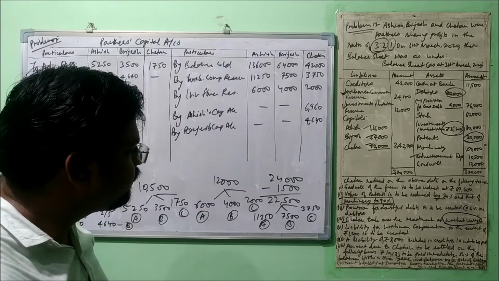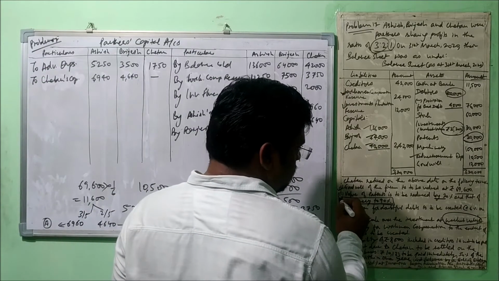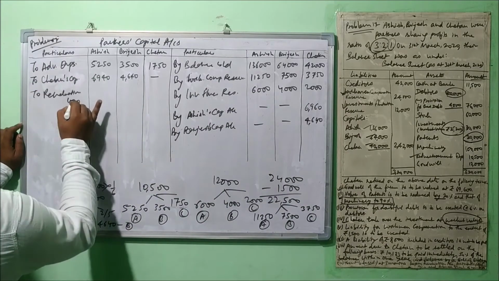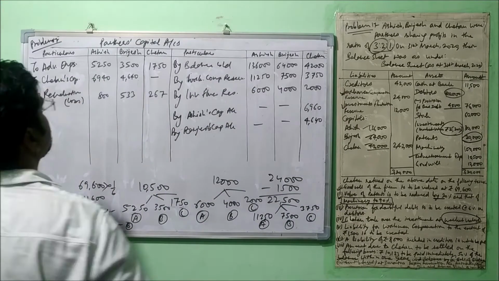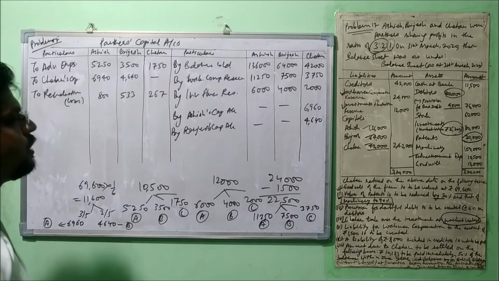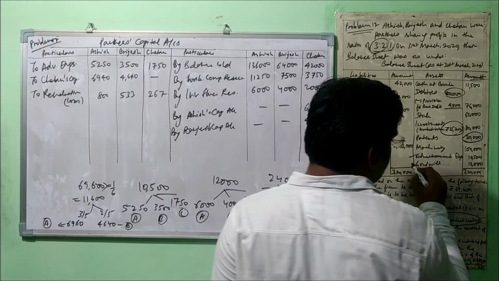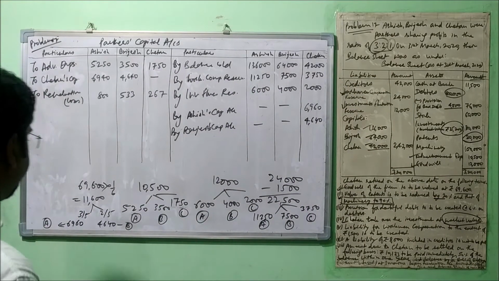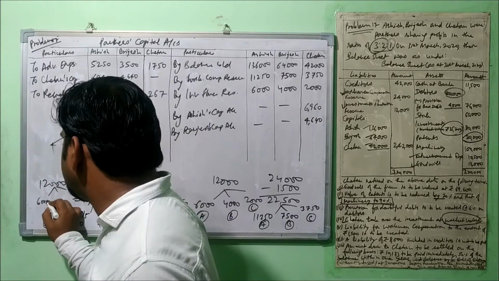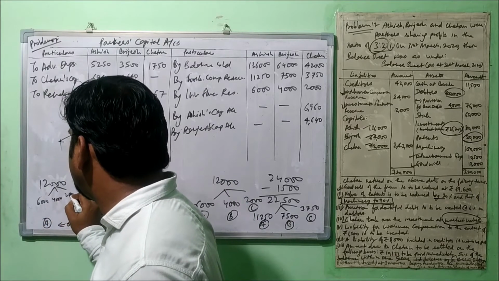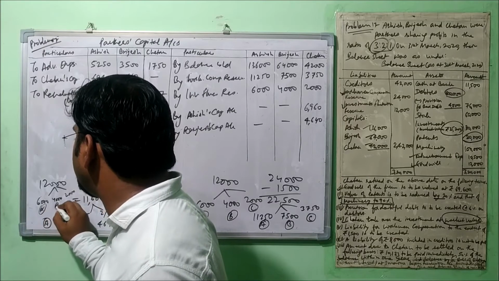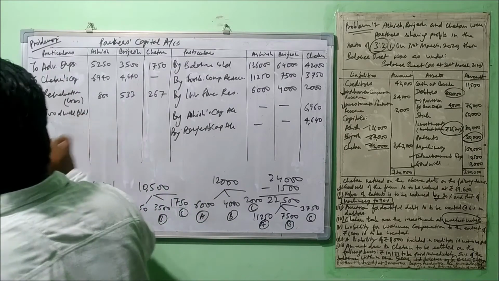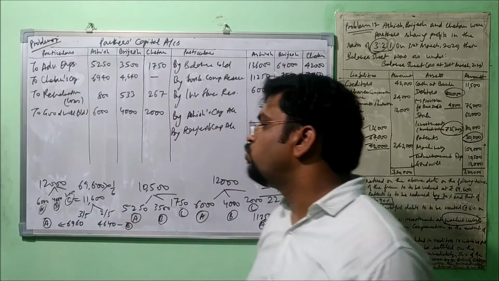Now let's move further. This is already done. We need to transfer here the loss on revaluation. What was the amount of loss? We can put here 800, 533 and 267. We need to see that goodwill also exists here. This is the old goodwill, which is also supposed to be distributed in three parts: 6,000, 4,000 and 2,000, for Ashish, Brajesh and Chetan. Let's put it here. Now let's move further.